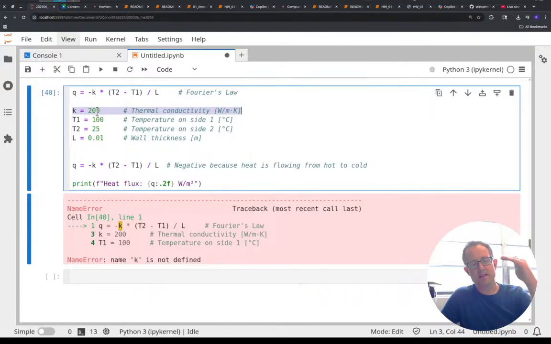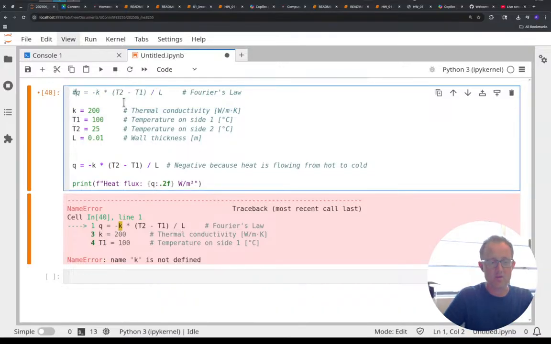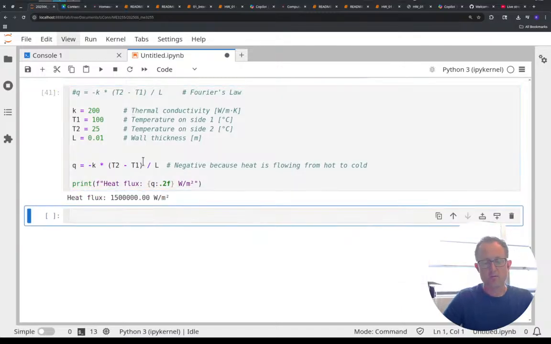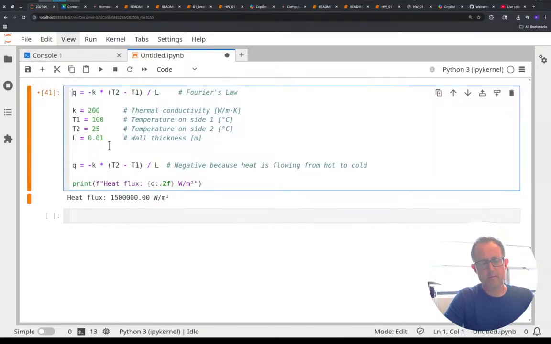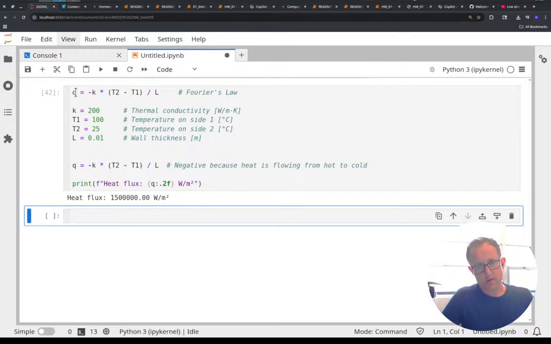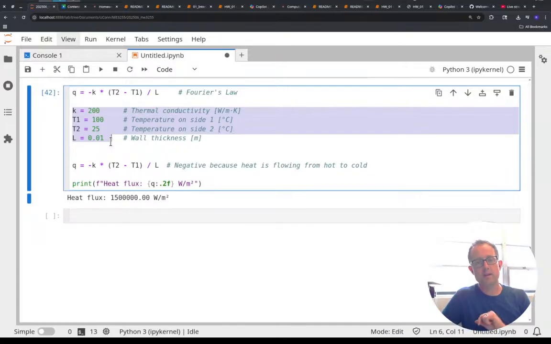And the reason is that we're running from top to bottom, line by line. So what I could do is comment this out and then run it, since I have this same line down here, the same formula is right there. When I run this, it gives me the heat flux that is supposed to be there. And now I've run that code, it has output. If I uncomment this, now it gives me no error, because all of these values were already stored into what's